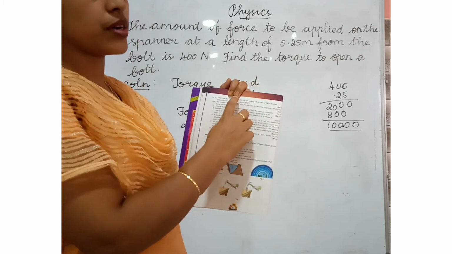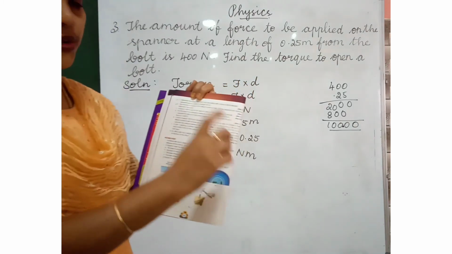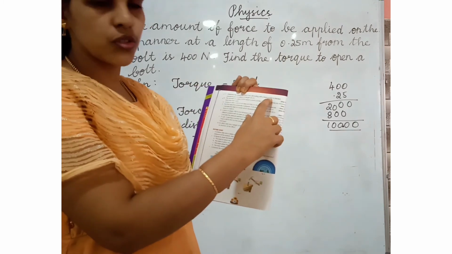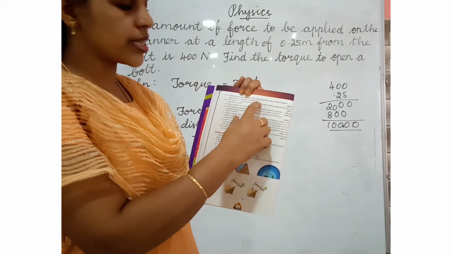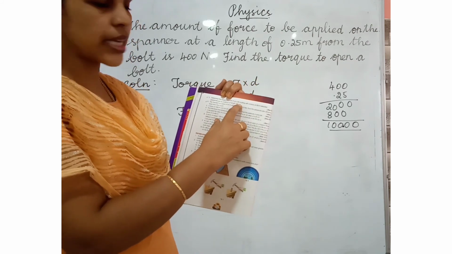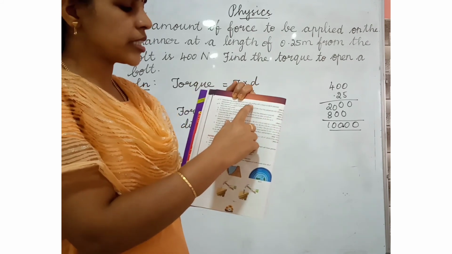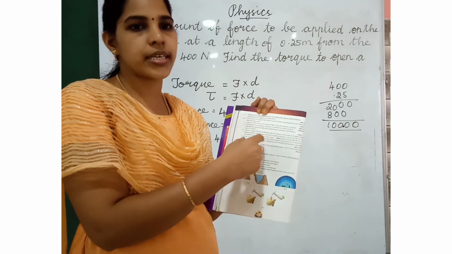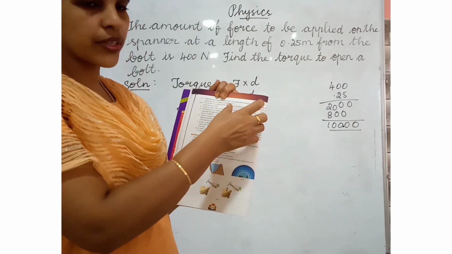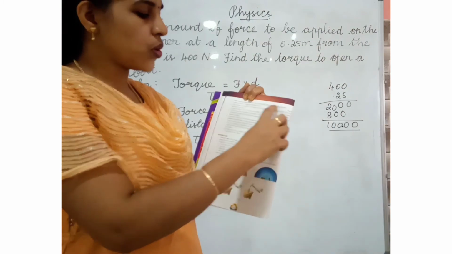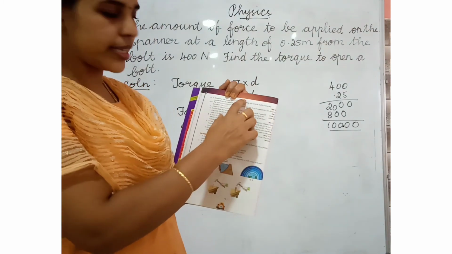What is the formula for torque? Tau is equal to F into D. Force is here 250 Newton. Then length, distance is here 20 centimeter. Distance is in centimeter, so we have to change the centimeter into meter. After that we should multiply the force and distance. You will get the answer.